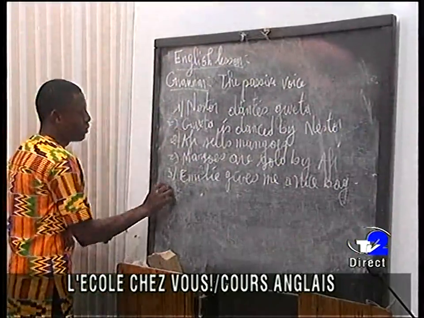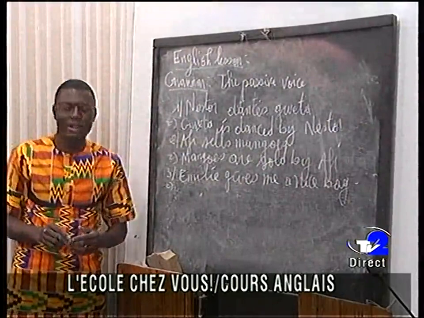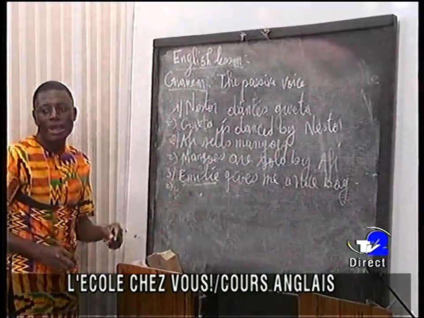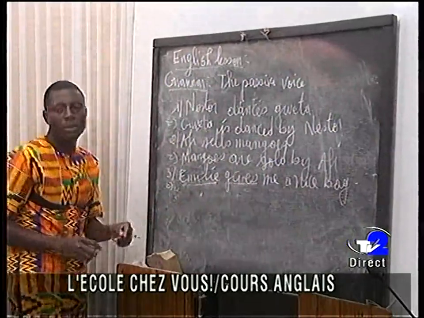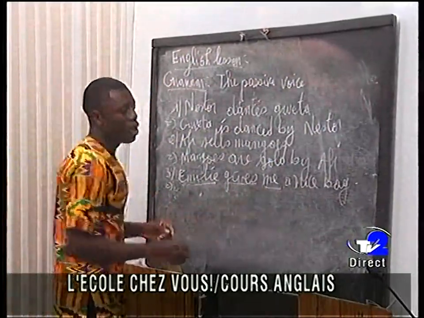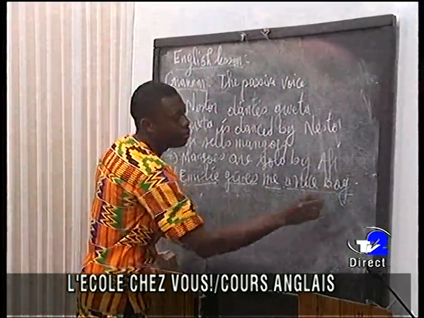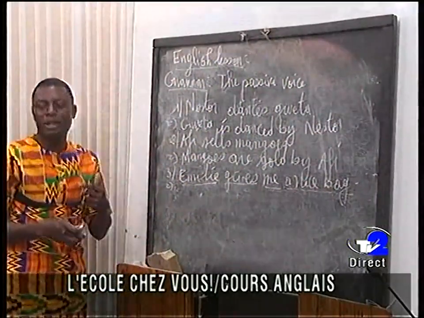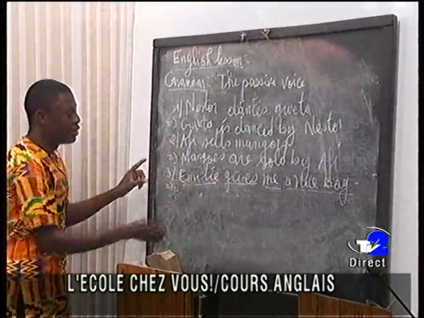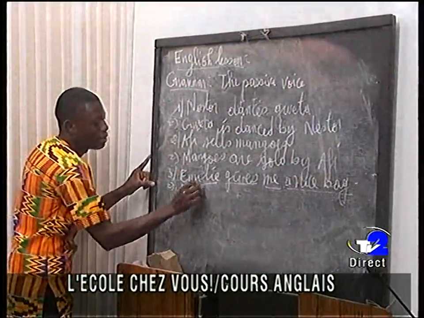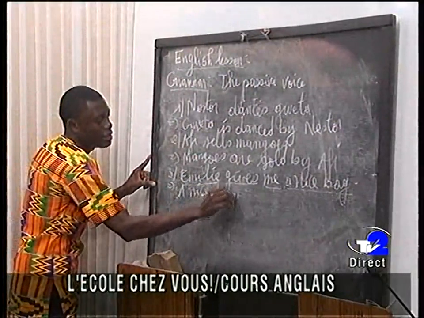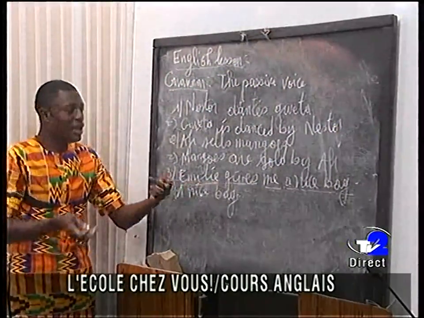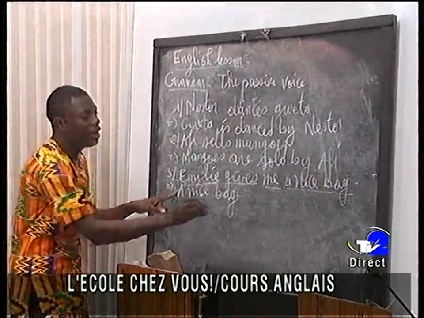So from passive voice, what are we going to do? Emily, subject, gives, verb, me, object, a nice bag, object. So object will become the subject. So a nice bag, okay.